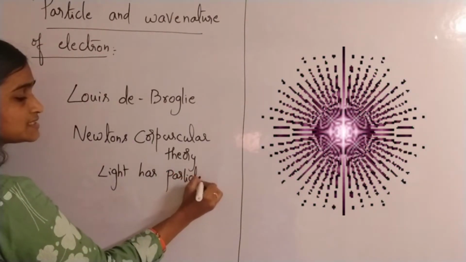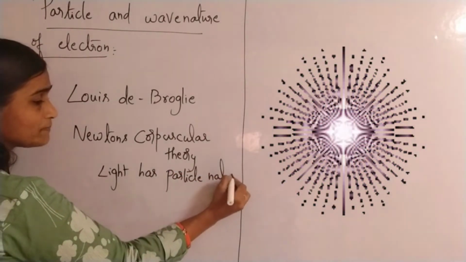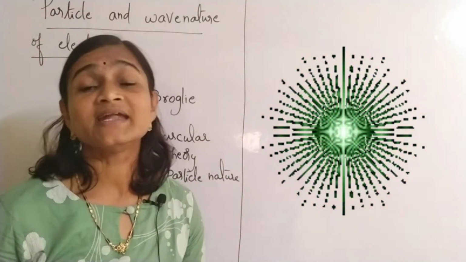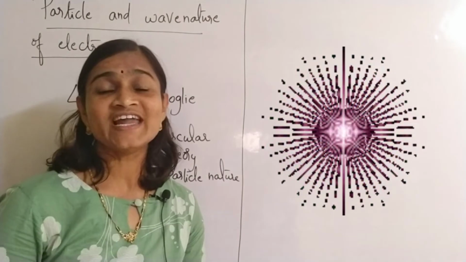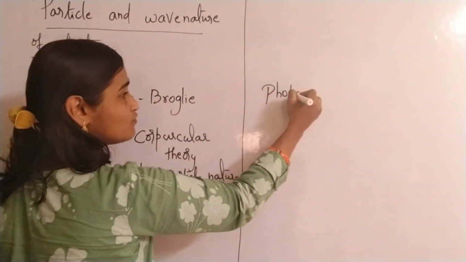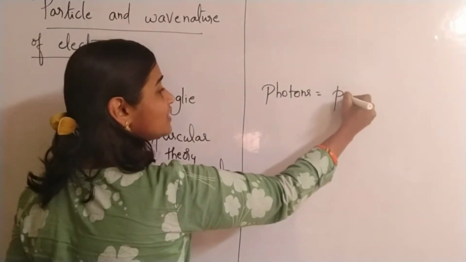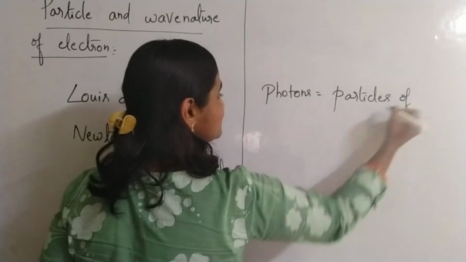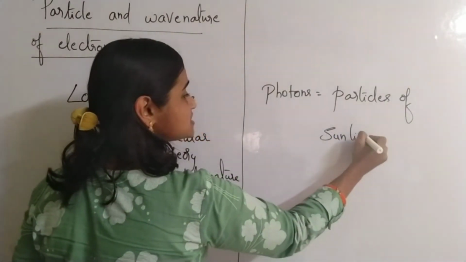You all know that photons means what? Particles of sunlight are called photons.